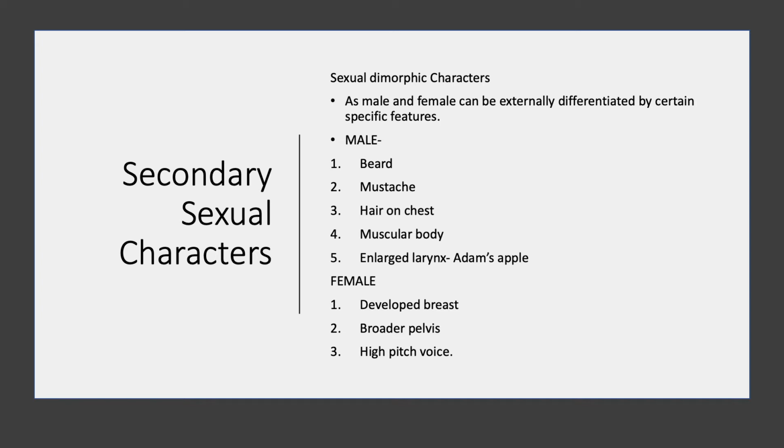In case of the female, the breast, that is the mammary gland, develops. The pelvic region becomes broad, and the female has a high-pitched voice. So these are the three important characteristics. They are produced at puberty because of the sex hormones released by the reproductive organs.